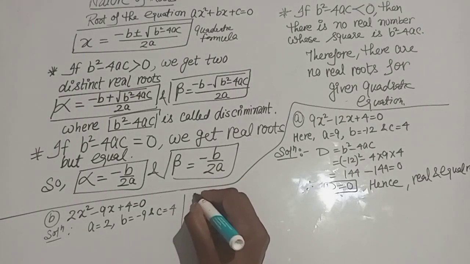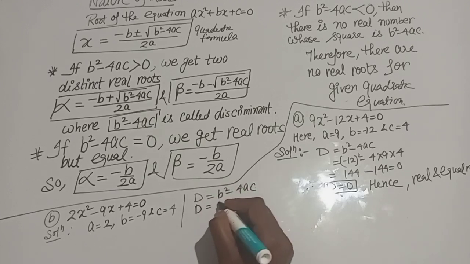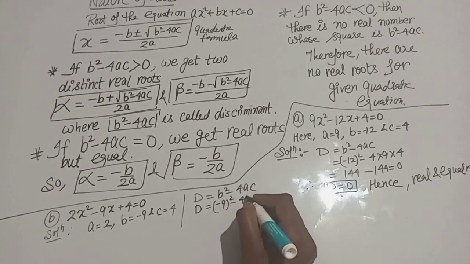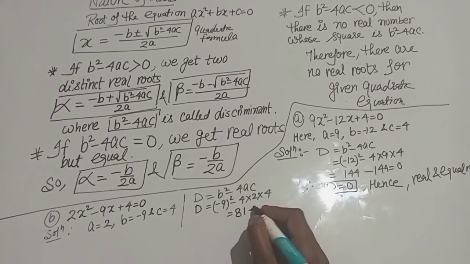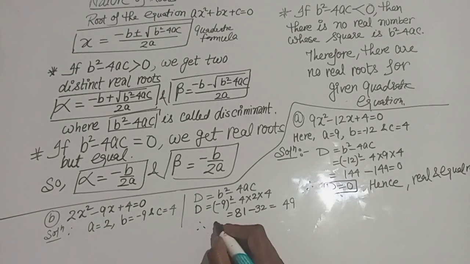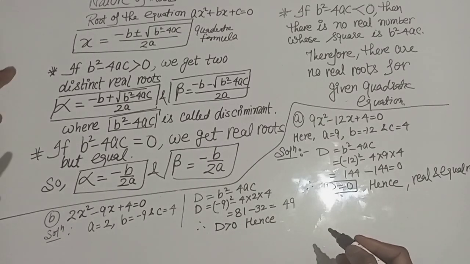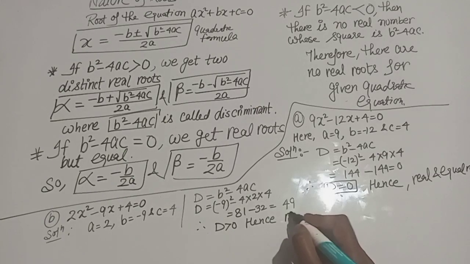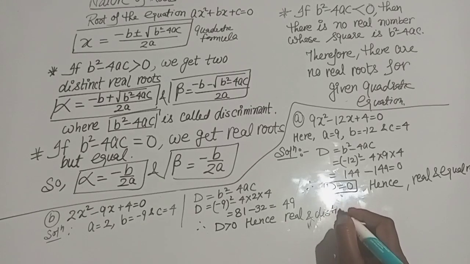So D is equal to b square minus 4ac, which is minus 9 whole square minus 4 times 2 times 4. So 81 minus 32, which becomes 49. So since D is greater than 0, hence it has real and distinct roots.